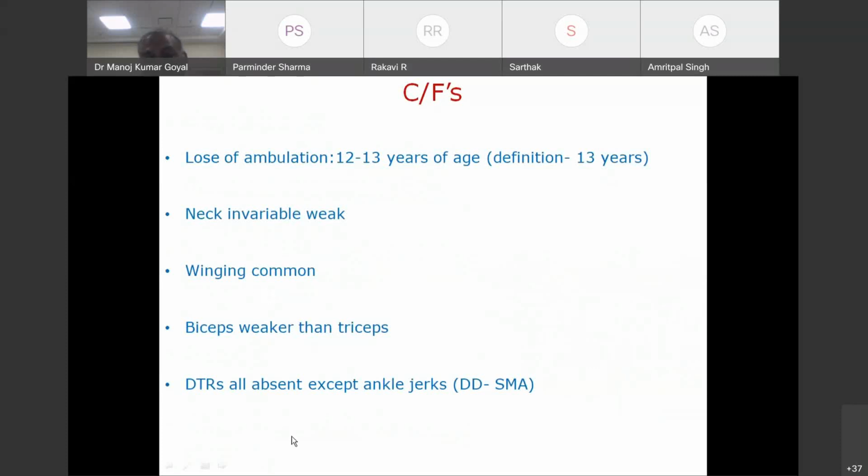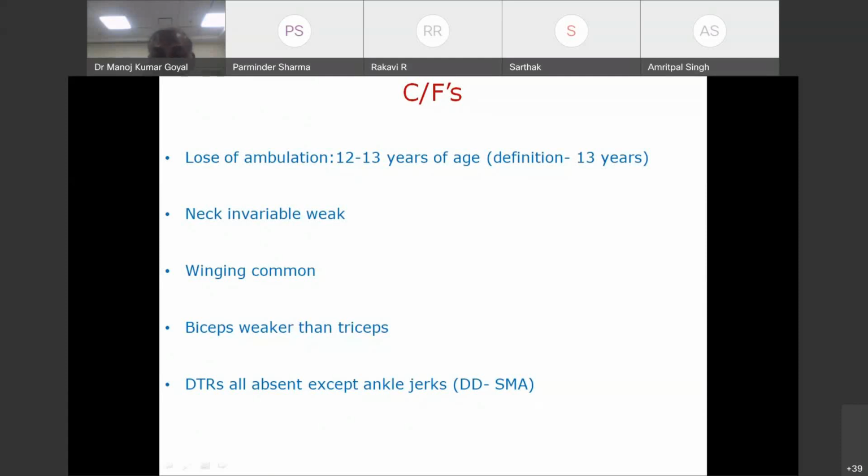Remember, biceps in most of the muscular dystrophy is weaker than triceps. They have a tendency for differential weakness. Winging is common and neck is invariably weak in Duchenne muscular dystrophy. Invariably weak. Deep tendon reflexes are all absent except ankle jerks. This helps in differentiation of